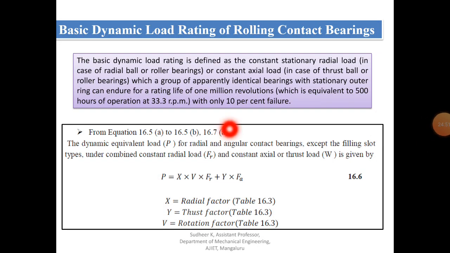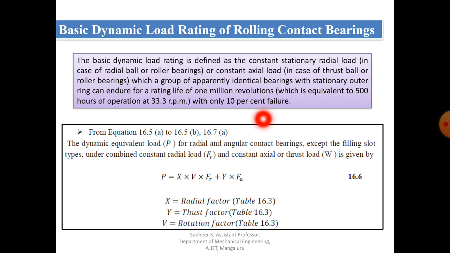Similarly, the dynamic load rating of rolling contact bearing is nothing but the constant stationary radial or constant axial load which a group of apparently identical bearings with the stationary outer ring can endure for a rating life of 1 million revolutions, with only 10% failure. So that is nothing but a rating life.